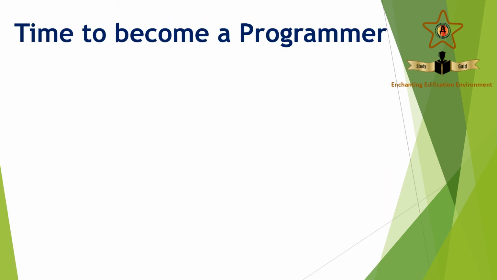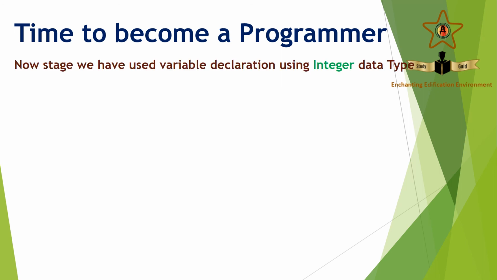Right. Now, this is the time for you to become a programmer. We are going to write some programs or build some programs. We haven't learned a lot, but we know we can use a variable declaration, and we have used only the integer data type. That doesn't matter. So how do you declare variables? You have to write var. After that, we write whatever identifiers we want, that is the names, which should fit into the rules of naming identifiers. Then we keep a colon and give the data type. Obviously, the data type we are going to use up to now is integer.